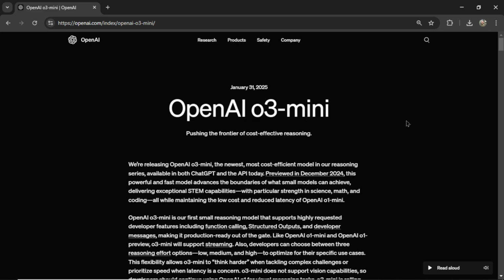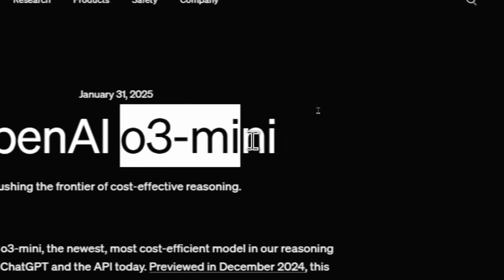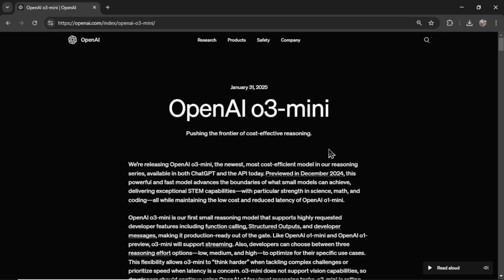OpenAI just released another model in their series. This one they're calling O3 Mini, and they're advertising it as pushing the frontier of cost-effective reasoning. Let's go through this newest article released today, and then we'll try this newest model at the end of the video.